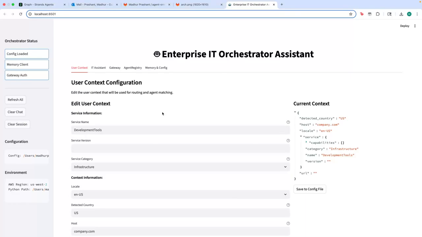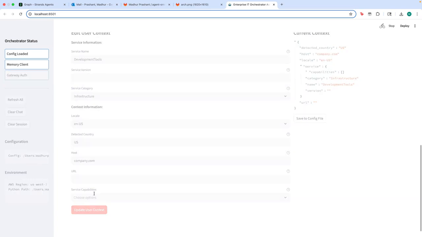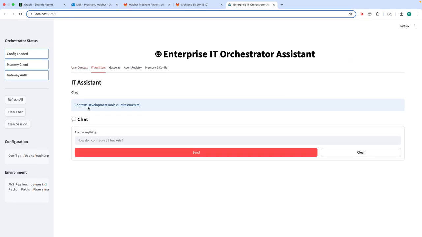So let's take a look at one of the examples here. In this case, I'm going to share my screen again. I am logged in as a user under the service development tools. And now whatever request I send as a user from development tools should directly hit the development tools agent behind the gateway. So I'm now logged in as a development tools user.